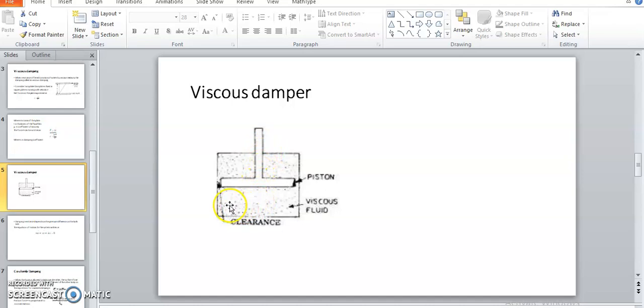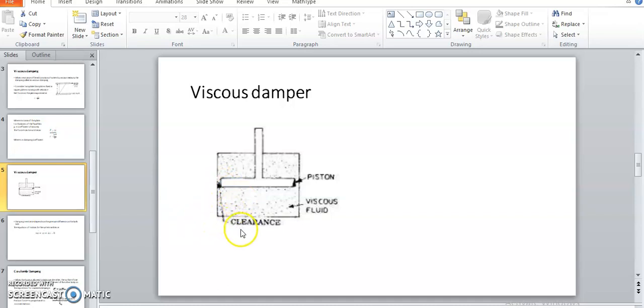So the internal resistance offered by that oil to the surface of this piston, where the oil and the piston area come into contact, there is some viscous friction occurring on this piston area.